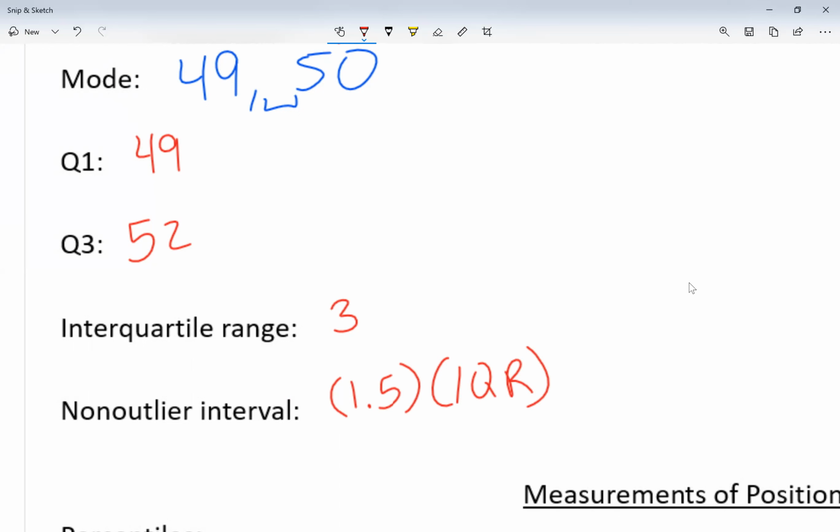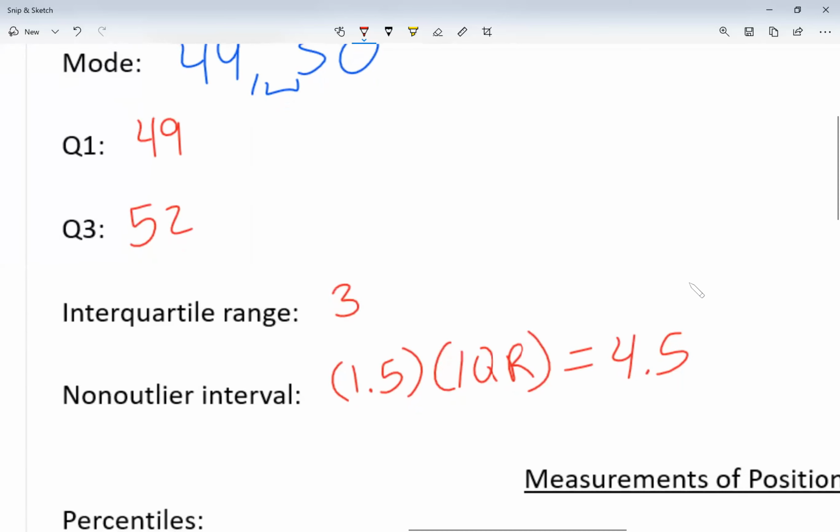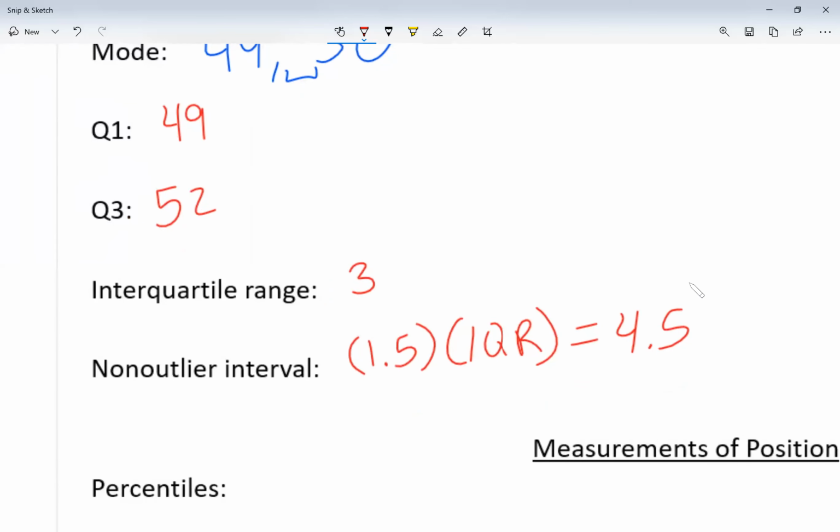Always 1.5 times the interquartile range. In this case, it happens to be 4.5. Now, why do I need that? For my non-outlier interval.